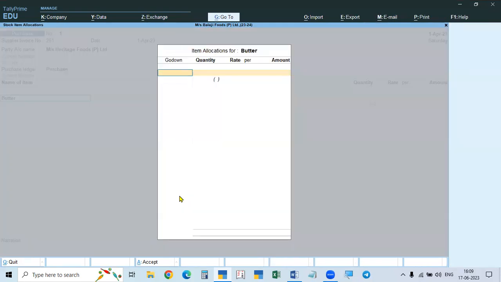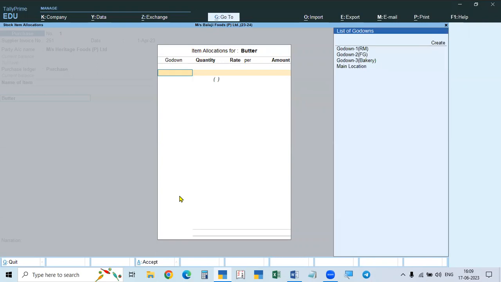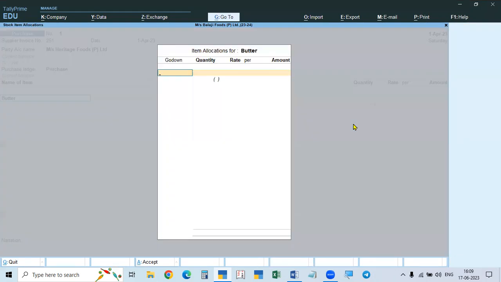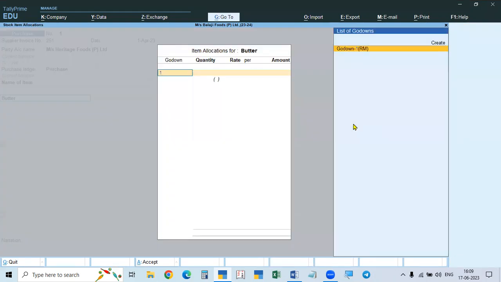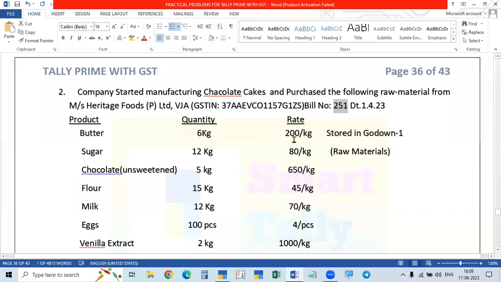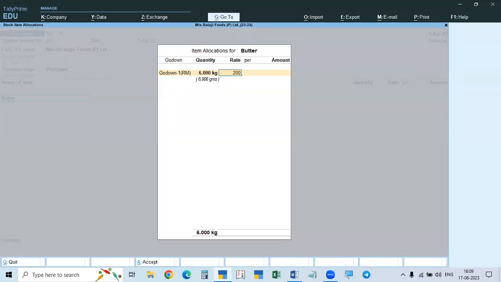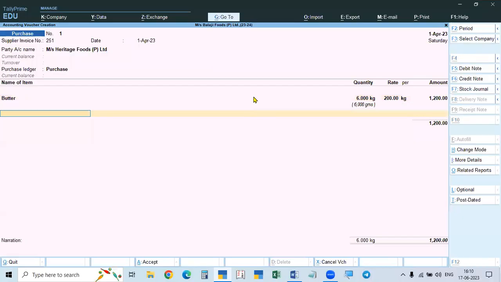So butter, Godown 1. If you click the space bar, the list will be available, or without that, you can simply click 1. 1 means Godown 1. Godown 1, quantity 6 kgs, 200 rupees. You see, the reporting is in kgs. For grams, we give 60 G, then it will automatically convert into kgs and the kgs will be reported, and the grams will be shown as the alternative in brackets. So 6 kgs.